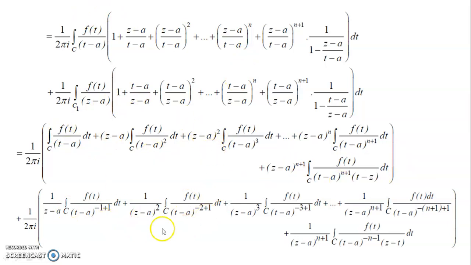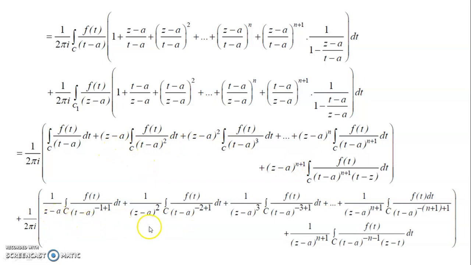And in the second expansion, keep in mind that z minus a is outside, in the denominator here, and z minus a is in the numerator there. That is the difference there.